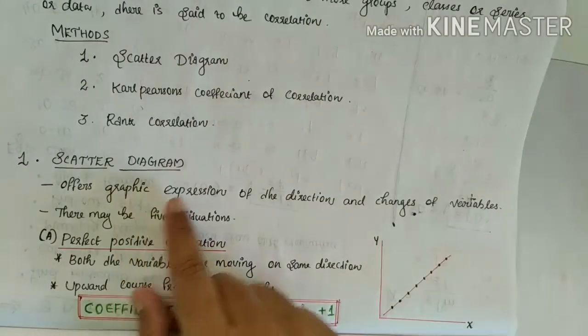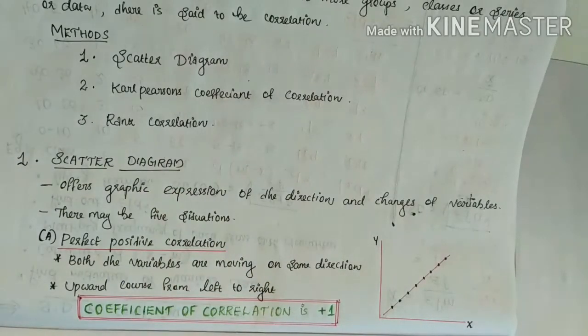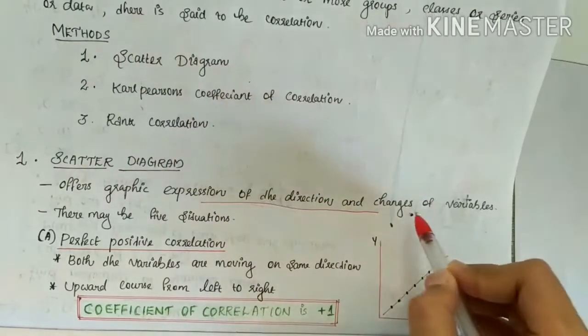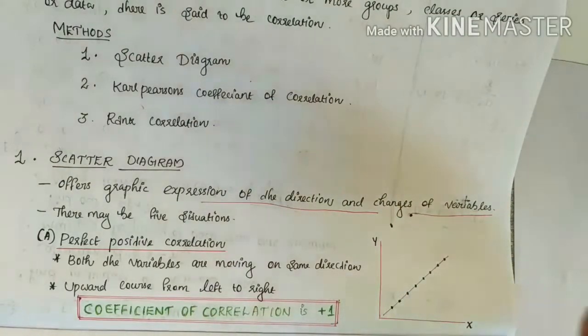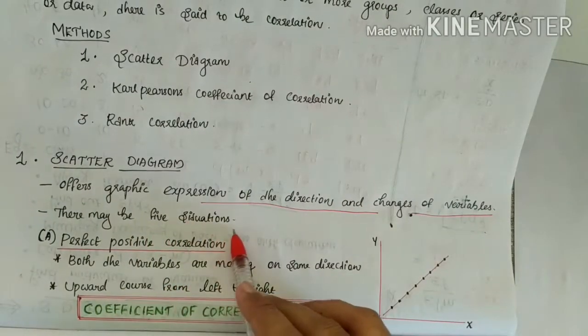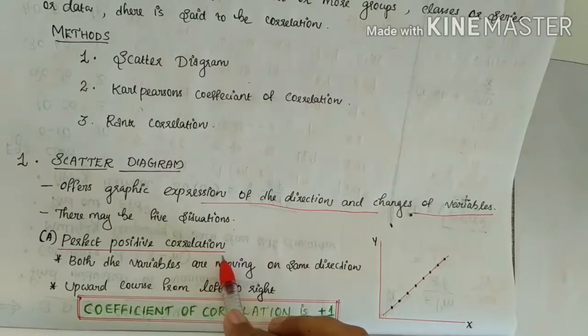The first method of correlation is the scatter diagram. What is a scatter diagram? It offers a graphic expression of the direction and changes of variables, or a scatter diagram is the diagrammatic representation of correlation between two variables. There may be five situations. The first one is perfect positive correlation.